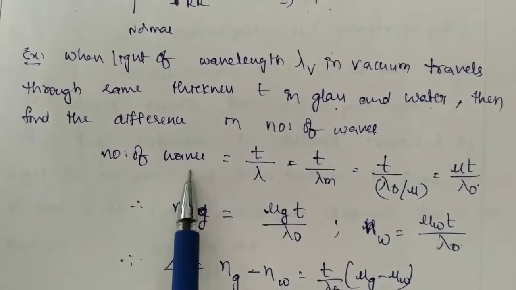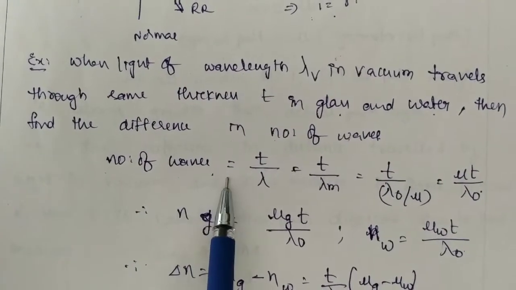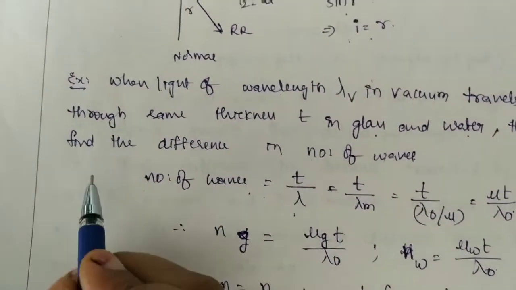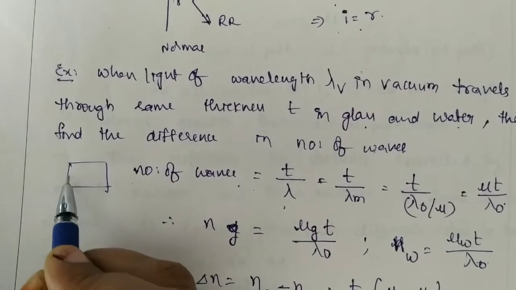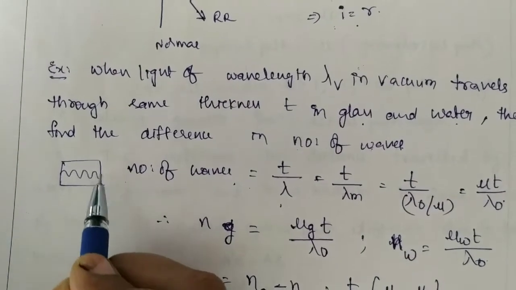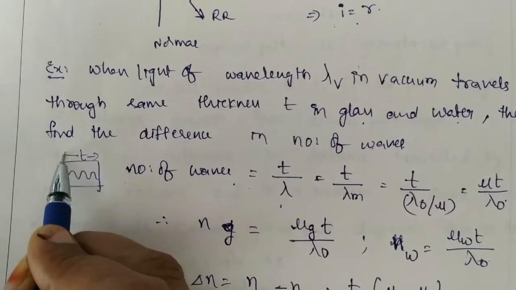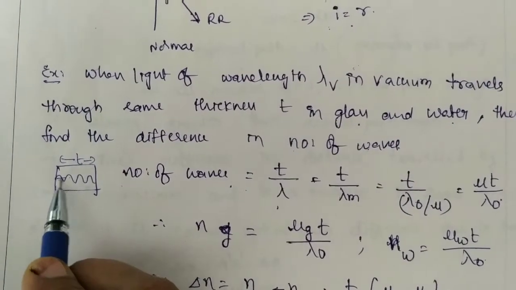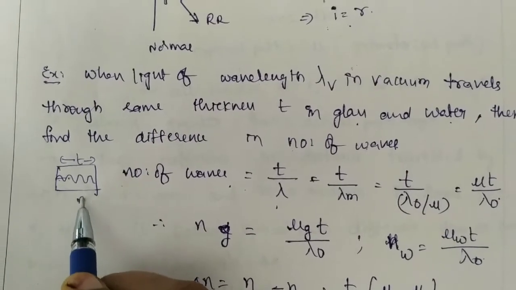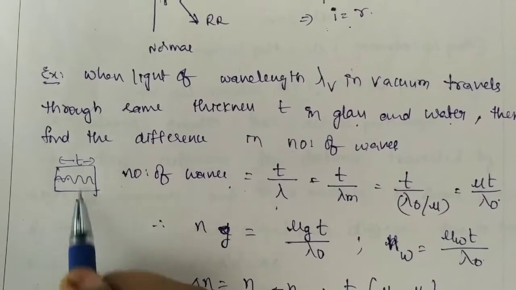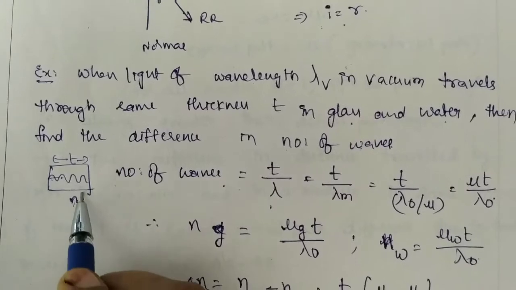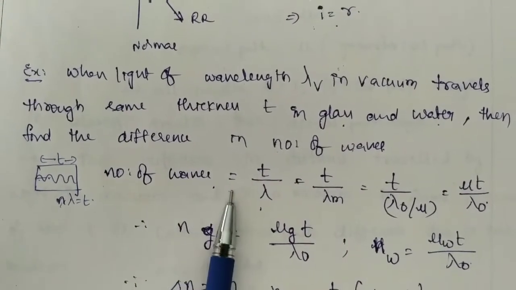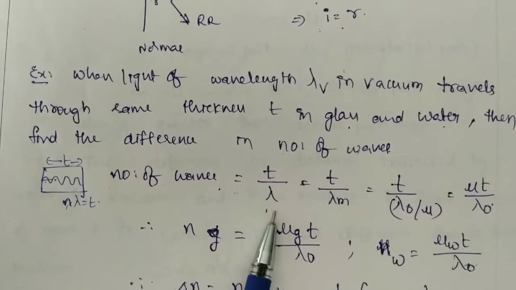Here the number of waves can be written as T by lambda. For example, if the light is traveling like this, here this is the thickness of the medium. One wave occupies a distance equal to lambda. So if there are n waves in the thickness T, you can write n lambda is equal to T. So the number of waves is equal to T by lambda.